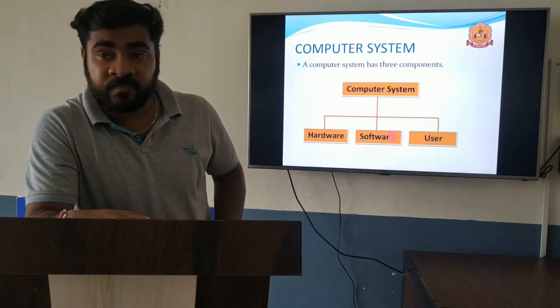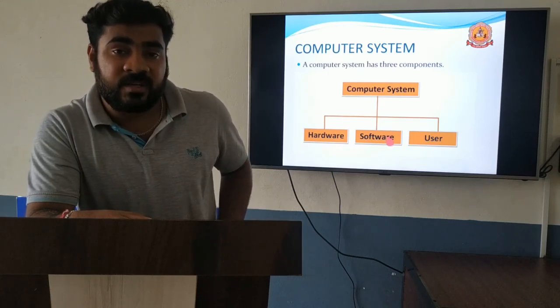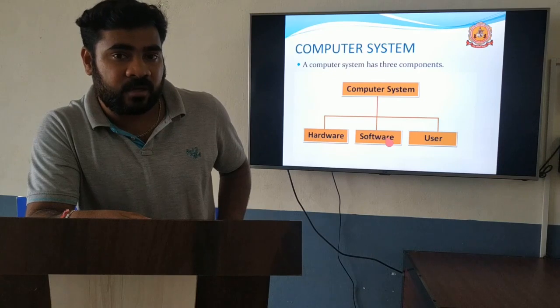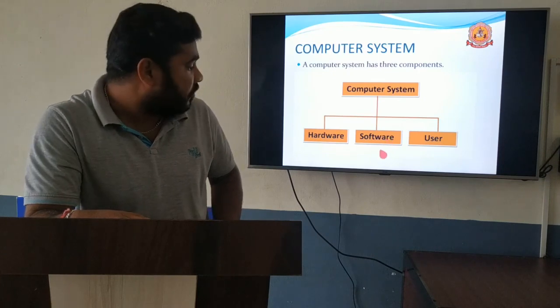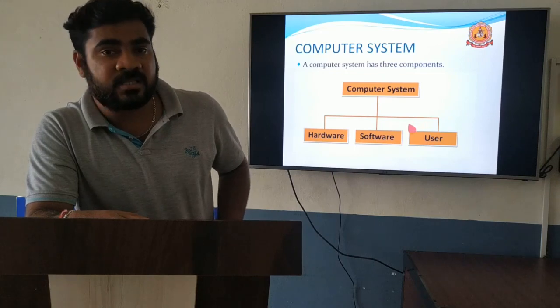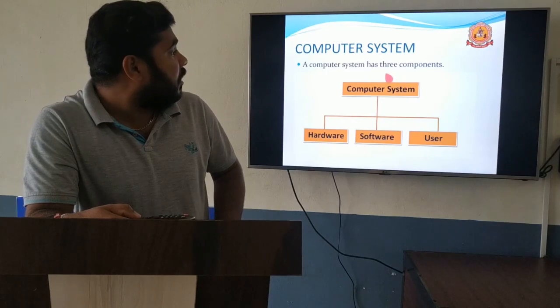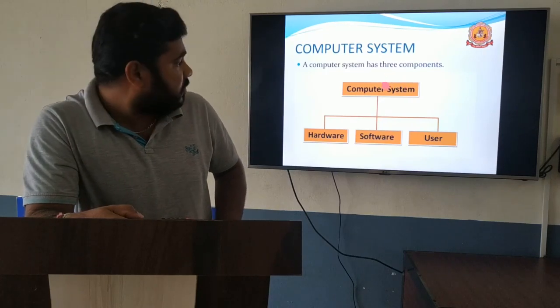At the same time, software. Software is a set of programs or a set of instructions that tells the computer how to work. That is known as software. The next one is users. The one who uses the computer is known as the user. So the computer system mainly contains these three parts.